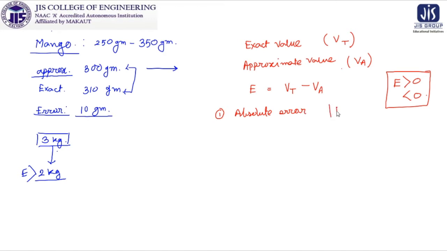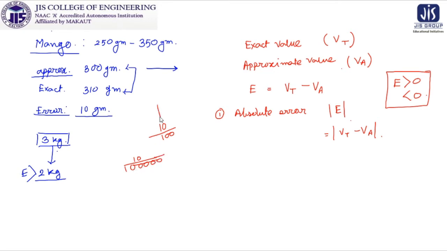It is nothing but the modulus of E. That means it is mod of Vt minus Va. Next, the concept is coming in our mind that if I have absolute error as 10 out of 100, and if I am having the absolute error as 10 out of 1 lakh, suppose,